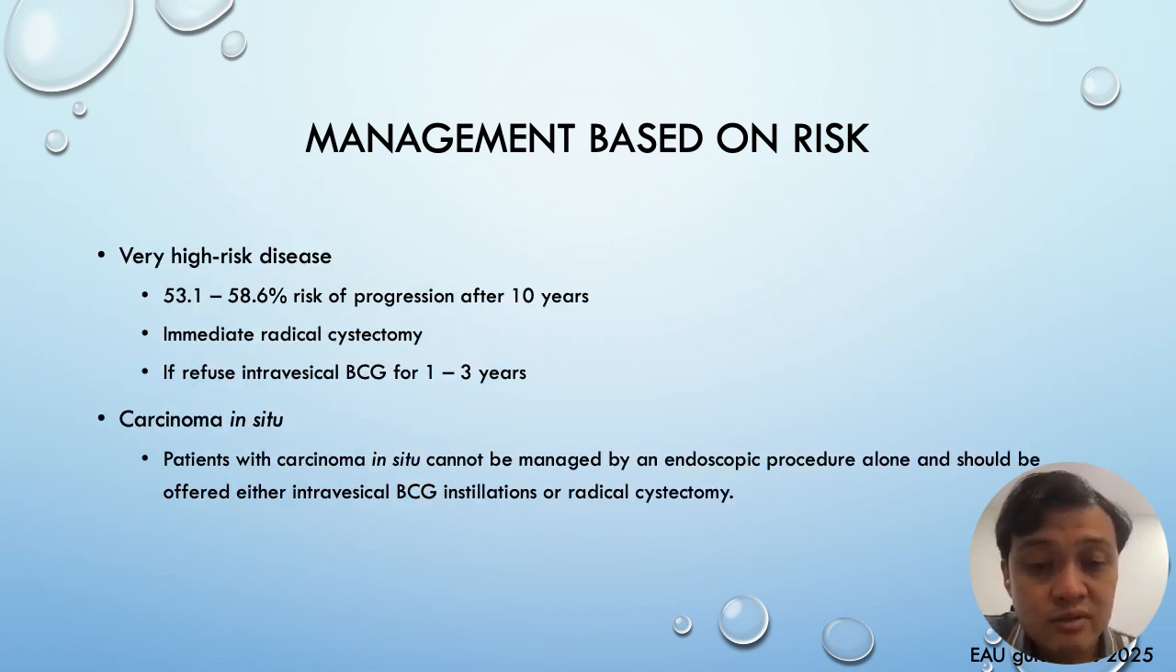In very high risk disease, the risk is almost more than 50%, of which we should offer immediate radical cystectomy upfront. And if they refuse, then can offer intravesical BCG. For carcinoma in situ, it's actually quite interesting in that in these patients, you cannot actually just do TURBT alone and think it is sufficient. You must offer either intravesical BCG or radical cystectomy.